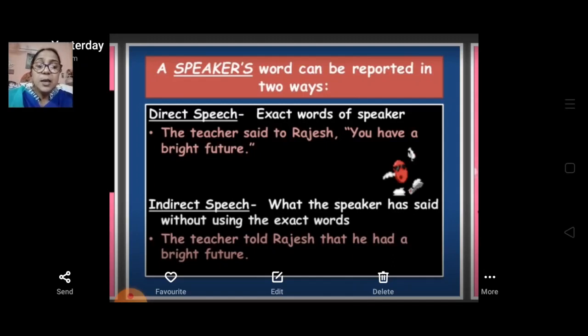When we give the exact words that the person has used, it is called direct speech. The spoken words are written within inverted commas.